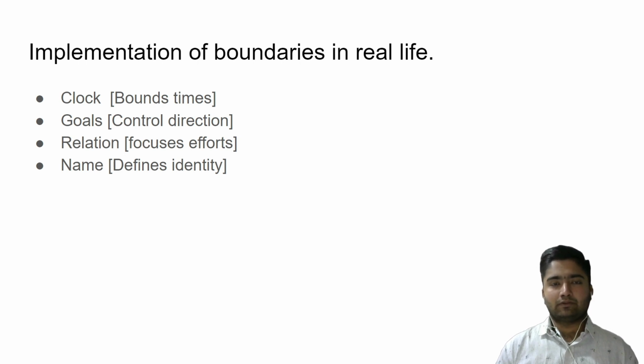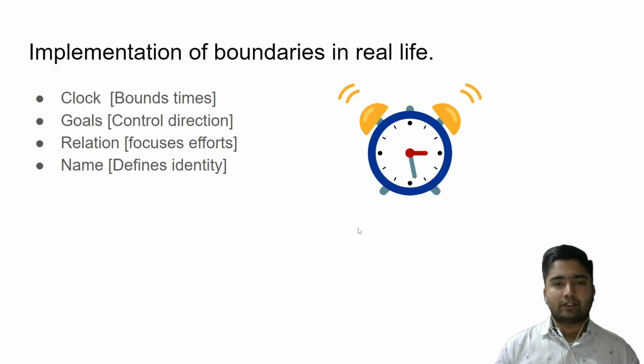Like if we do not have time, like calendar, clock, then we cannot run this world or synchronize our activity to that. So bounding time is important. So we have so many devices like clocks, calendars, and many more to define that, to synchronize the processes. Sun also acts as a natural one.